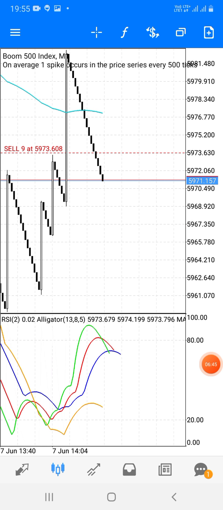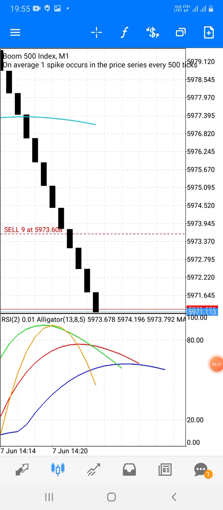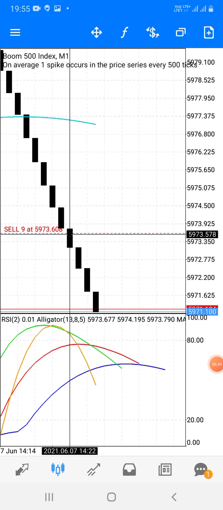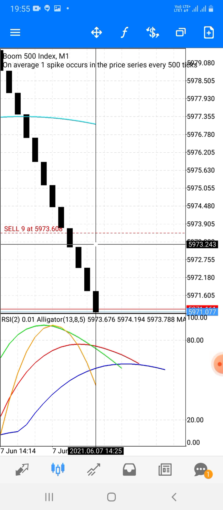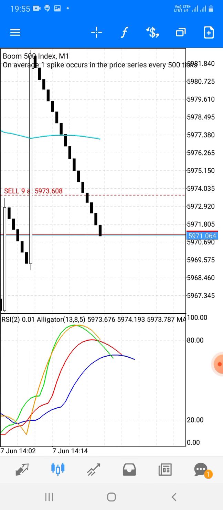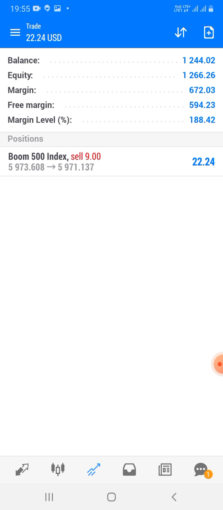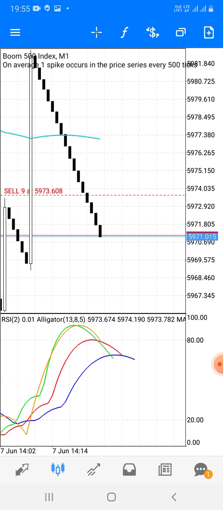Okay guys, so we will wait for this last candle to close. It's 1, 2, 3 and it's 4. Just as it closes, we will instantly close this order and we will book our profit. So our profit is running at 22 US dollars, which is great because this scalping strategy is superb guys, superb.